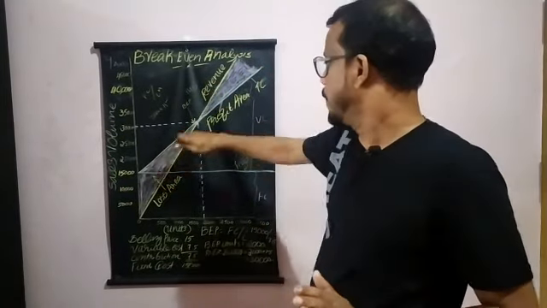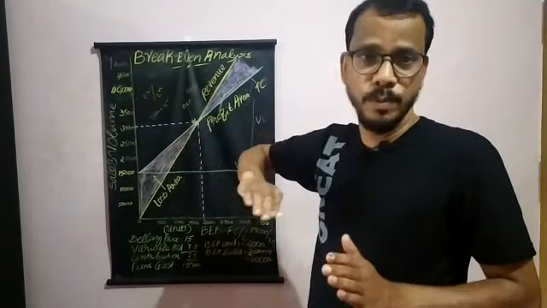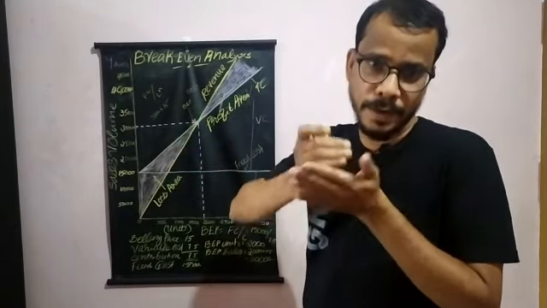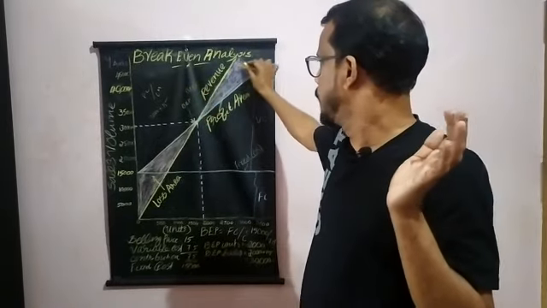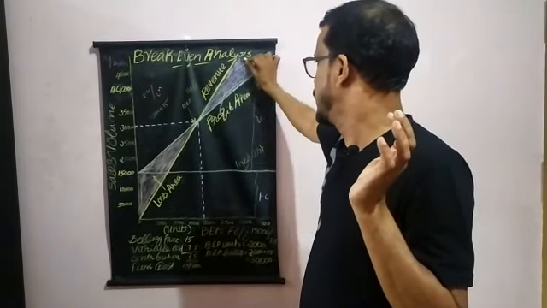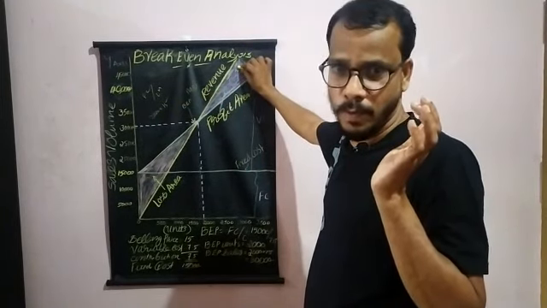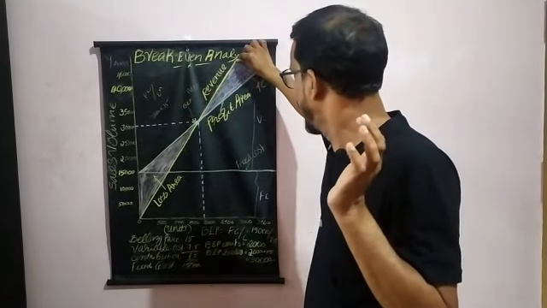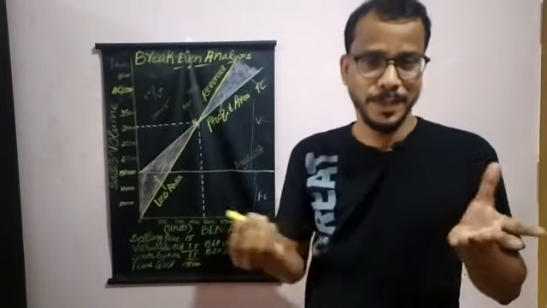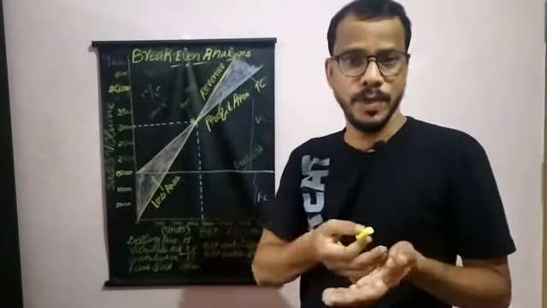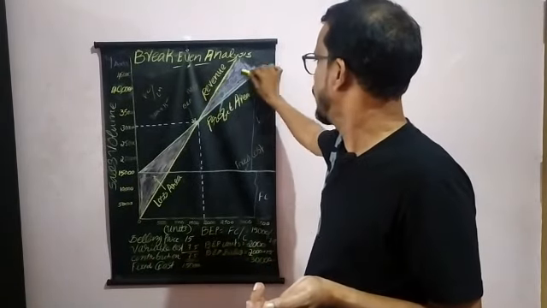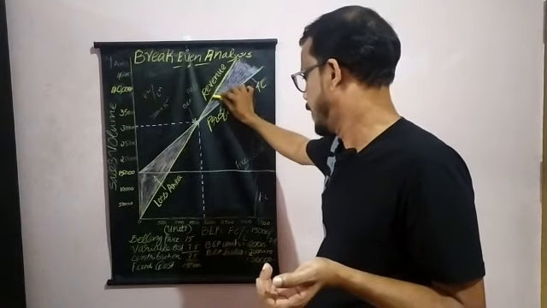That means from the break-even point onwards, any upward movement of your revenue means your revenue will be more than your total cost, and from that point onwards your company starts to generate profit. That's why from the break-even point onwards, this region is known as the profit area. How does a company reach the profit area? Because in this case your revenue will be more than your cost. It's quite natural: whenever your revenue is more than your total cost, you reach profit. So this is called the profit area.